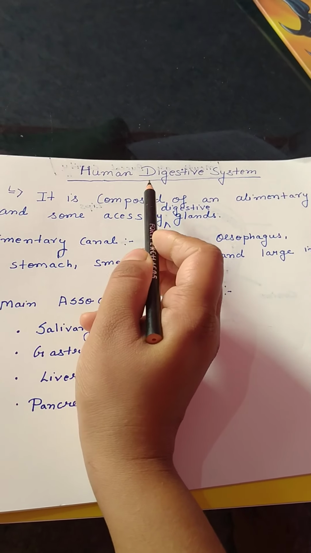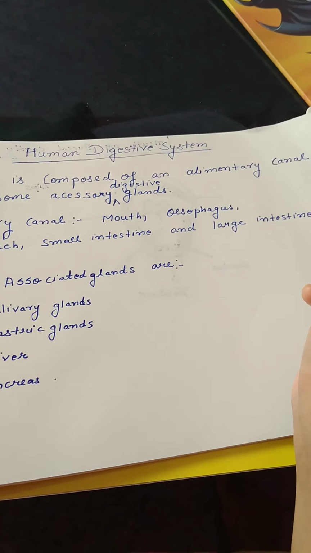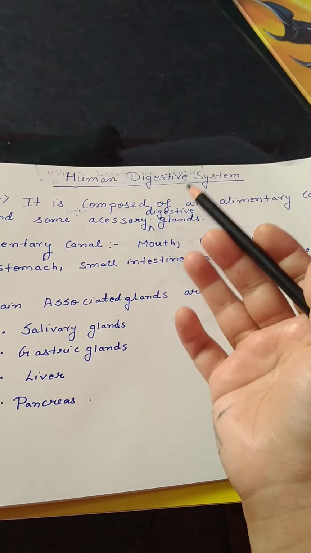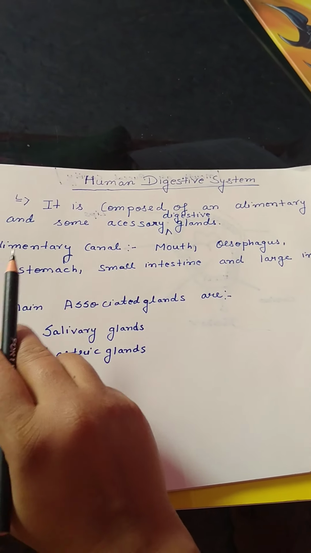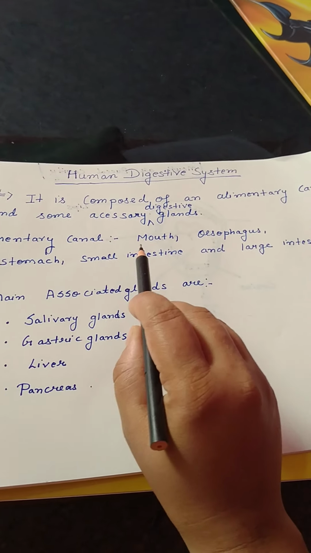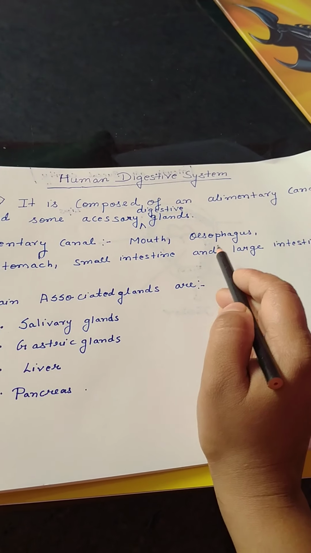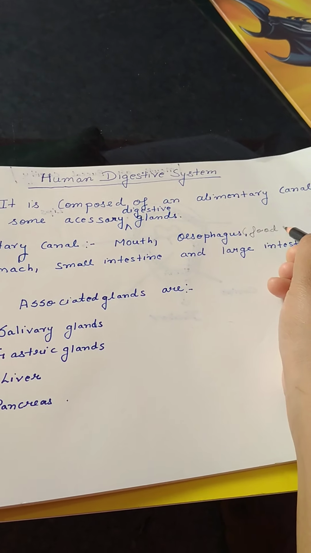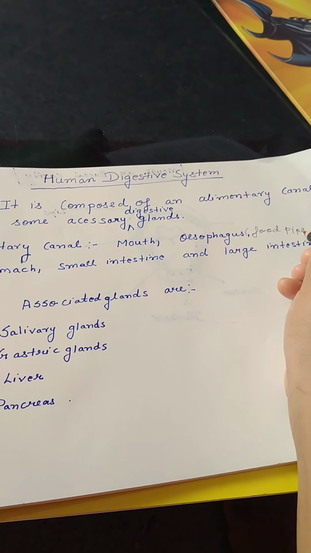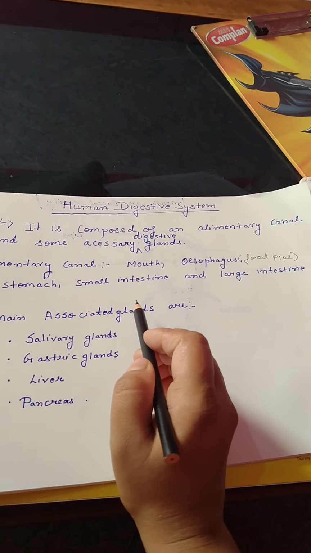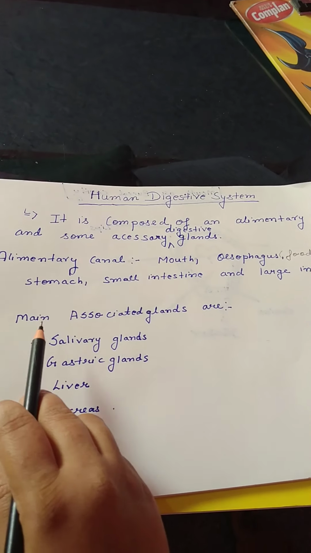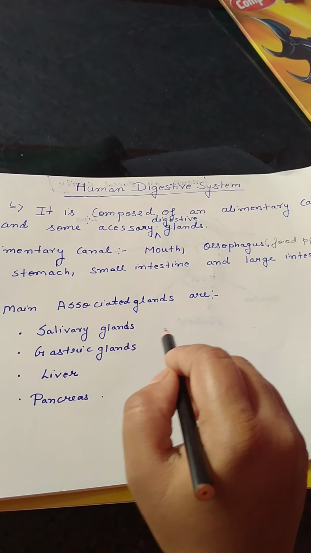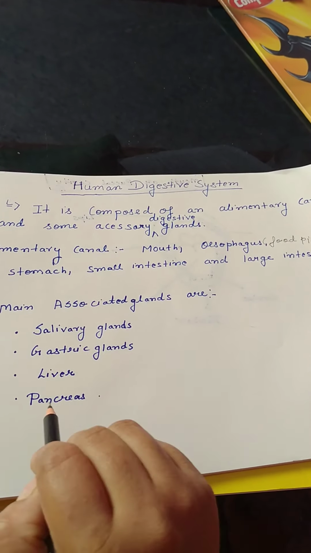The human digestive system is composed of an alimentary canal and some accessory digestive glands associated with the alimentary canal. So what is in the alimentary canal? The alimentary canal consists of the mouth, esophagus or food pipe, stomach, small intestine and large intestine. And the main associated digestive glands are salivary glands, gastric glands, liver and pancreas.